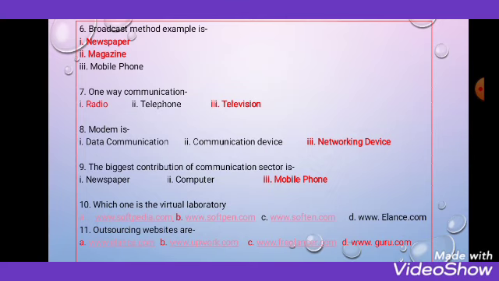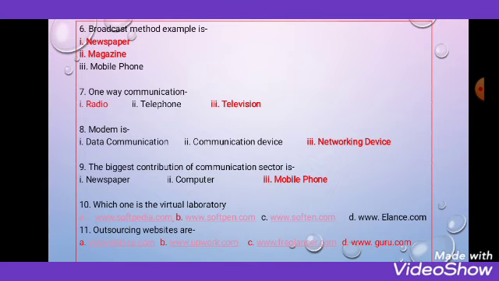What is a modem? Data communication, communicating device, networking device. Yes, modem is a networking device. The biggest contribution of the communication sector is obviously the mobile phone. Okay, 10 number question, which one is the example of a virtual laboratory? Student, you see here the website writing is a little not blackish, all these are red.